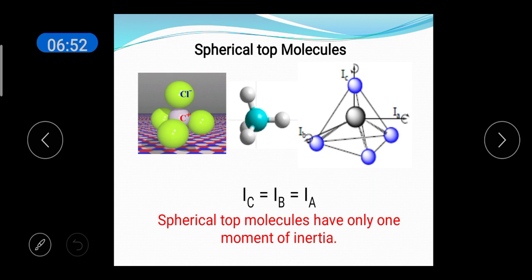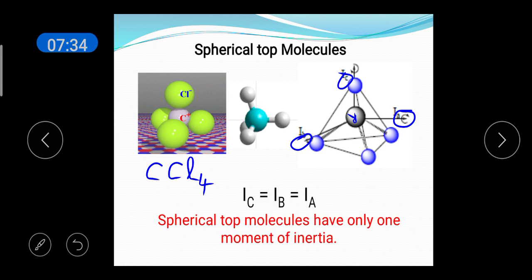Next type is spherical top molecule. The example is CCl4. So the carbon atom is at the center and the chlorine atoms are spherically situated around the carbon atom. So you can consider three axes of rotation, A axis, B axis and C axis. The center of mass is at the center of the structure. So the center of mass is at the center of the carbon atom. The three axes pass through the carbon atom and the chlorine atoms.